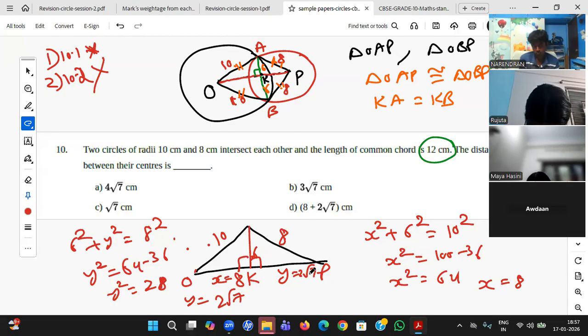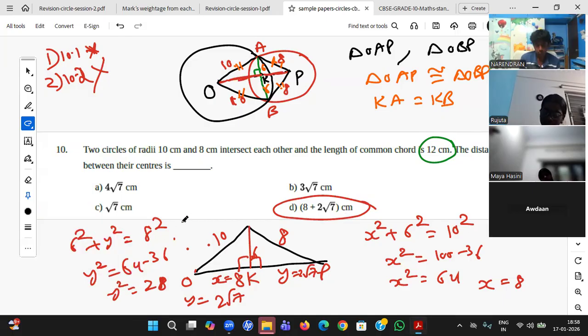2 root 7. So now if you're asking OP, it is 8 plus 2 root 7. Okay. So what Harshini said is absolutely right, but I still doubt that particular theorem because she said absolutely right. I'm able to see it's a rhombus forming. In the rhombus, diagonals should bisect each other, but I'm not getting these two sides equal. Yes, Harshini, anything to add?